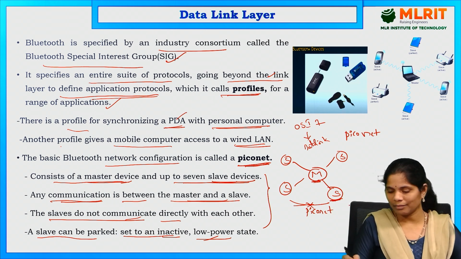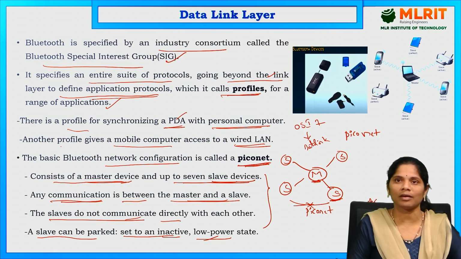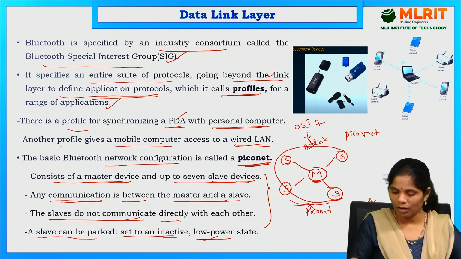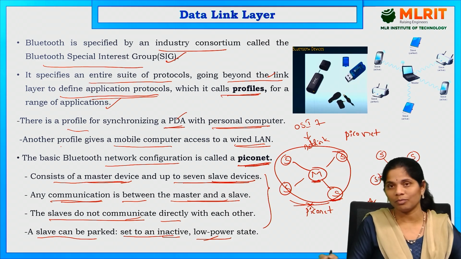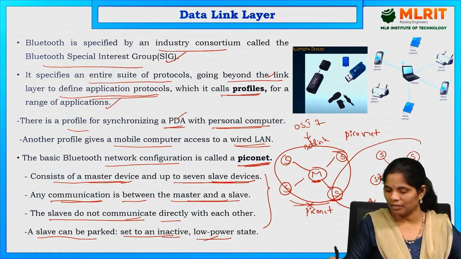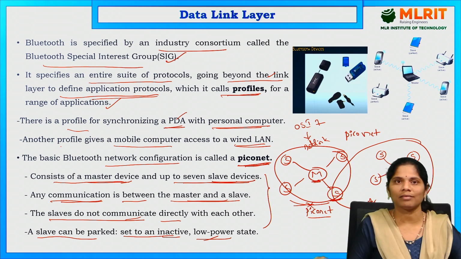Then what about the scatternet? Scatternet is nothing but the combination of piconets. So this is one piconet. Another one is also there. This is the master. Here also the number of slaves, near to 7, is acceptable, right? This is a slave. This is also a slave. These are the 5 slaves. These all are connected to this particular master. This is one piconet. This connection between these two is nothing but the combination of the piconets, which is the scatternet.